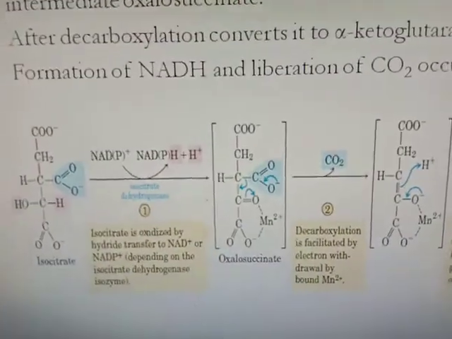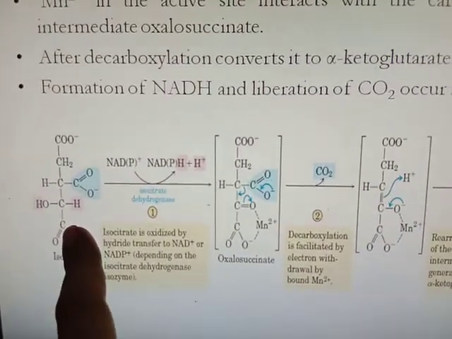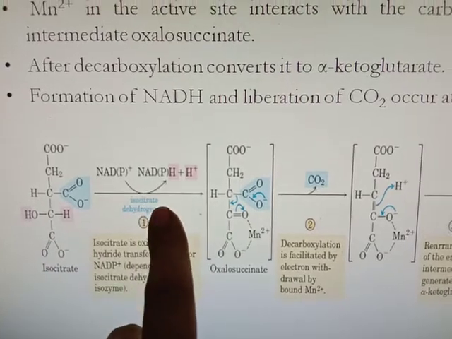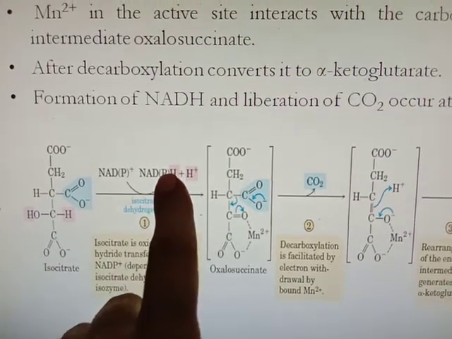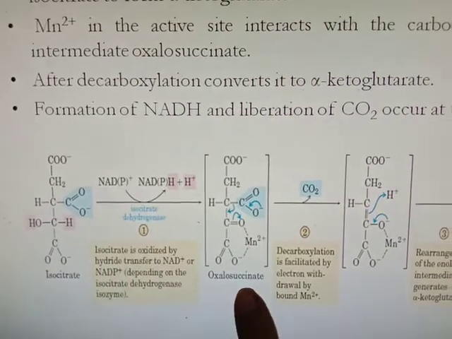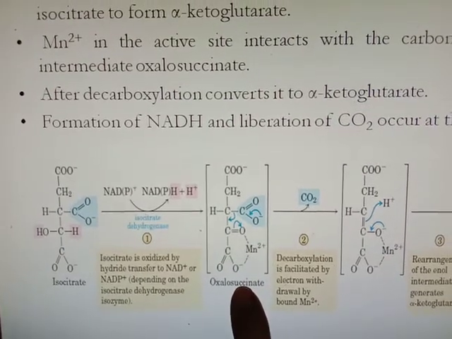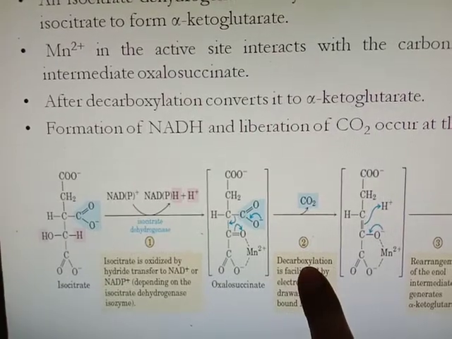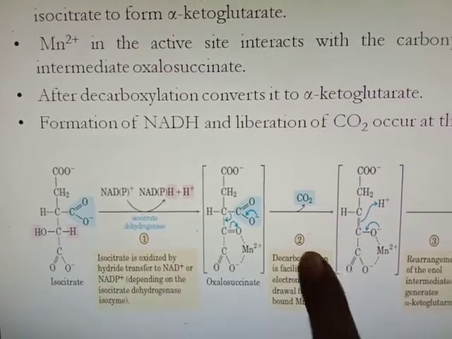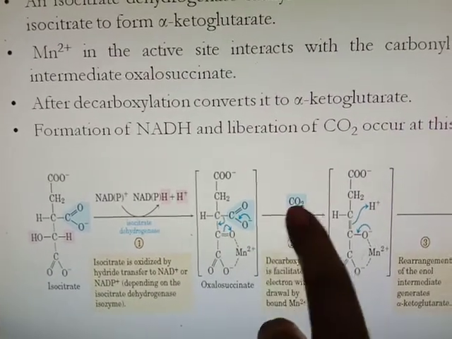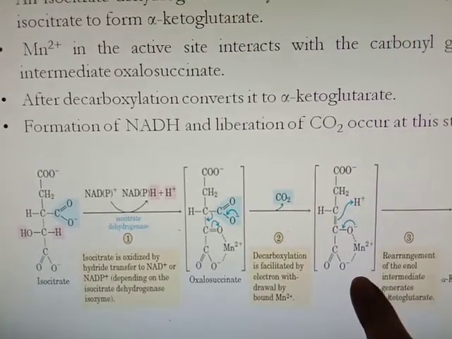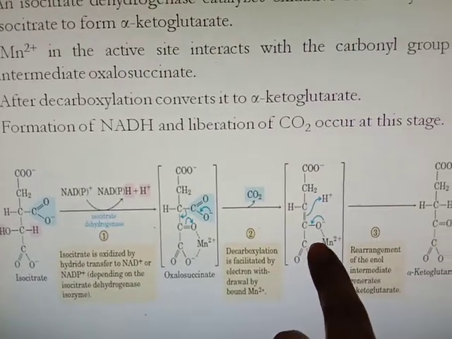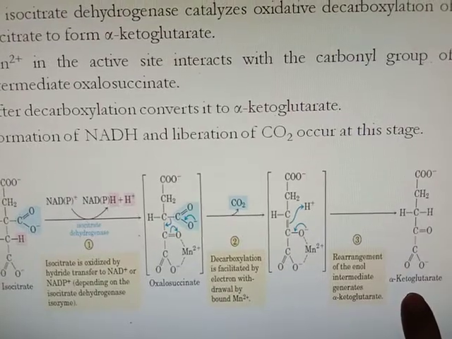Now see, this is isocitrate. With the help of isocitrate dehydrogenase, NAD is converted into NADH and it forms the intermediate oxalosuccinate. Then again decarboxylation takes place. First oxidation takes place, then decarboxylation where CO2 is removed, then rearrangement of the enol group takes place, and finally alpha ketoglutarate is formed.